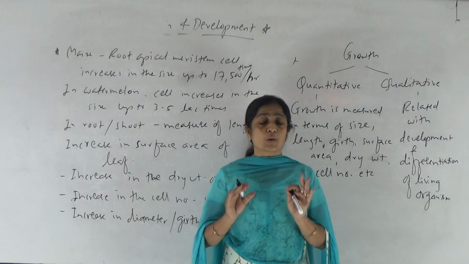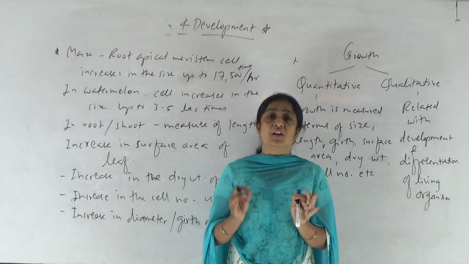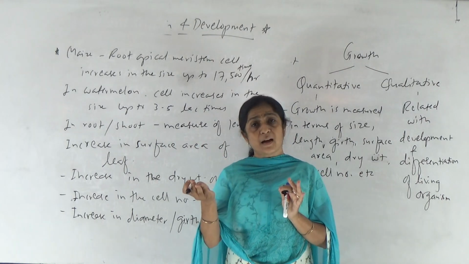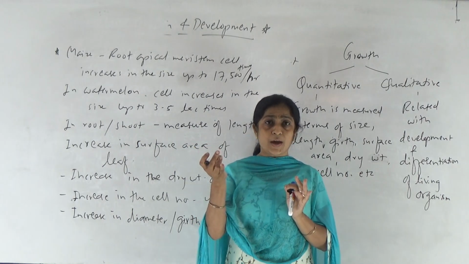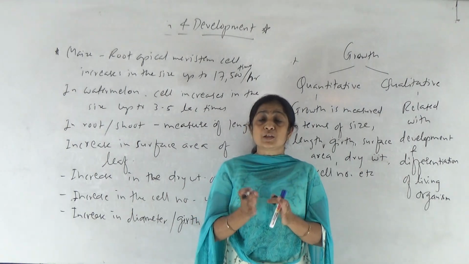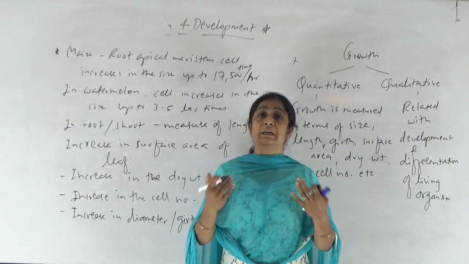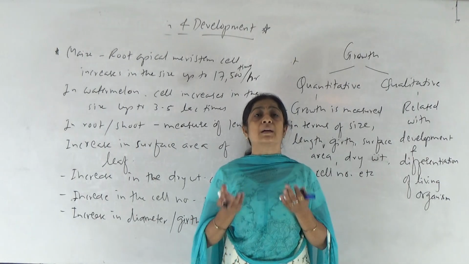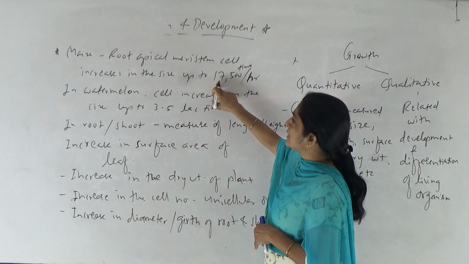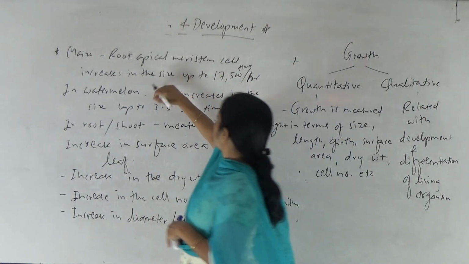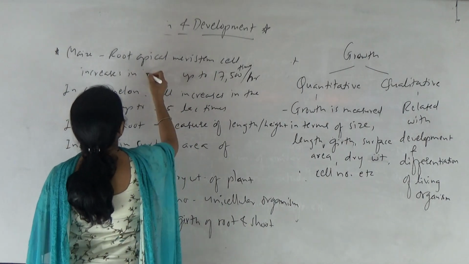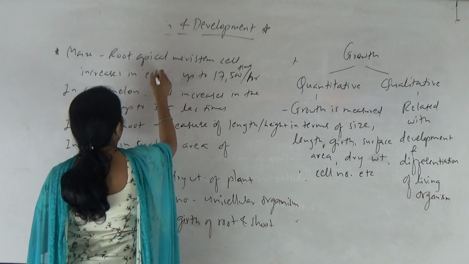So quantitative aspect can be measured in terms of length or height, diameter or girth, surface area, dry weight, okay? Then cell number in case of unicellular organisms, increase in size due to absorption of water, cytoplasmic or protoplasmic content, etc. Okay. So generally root apical meristem cells in maize show division and increase in the number of cells.